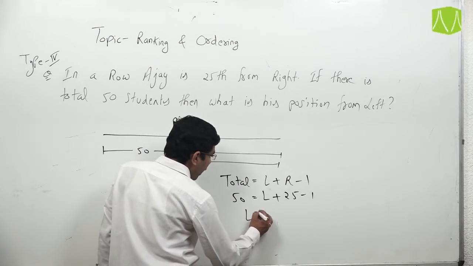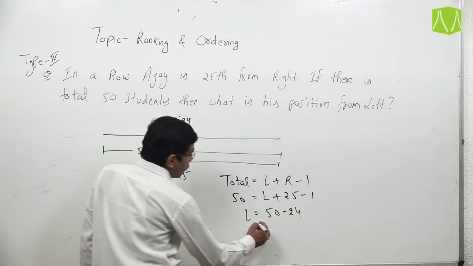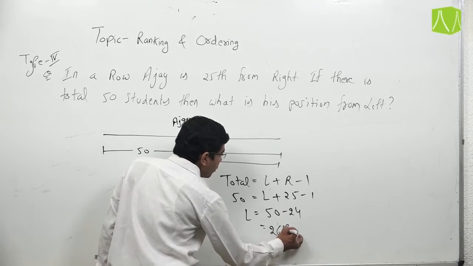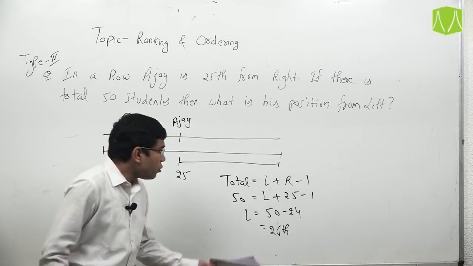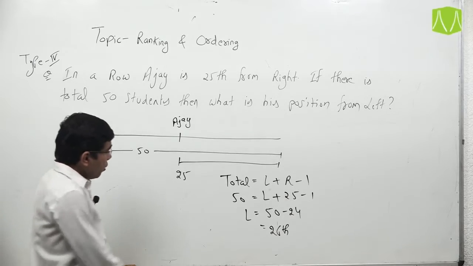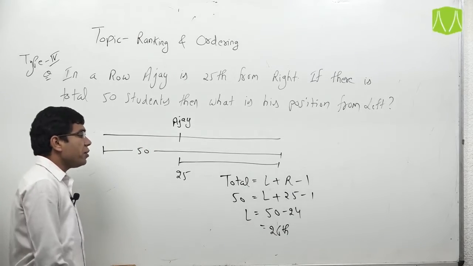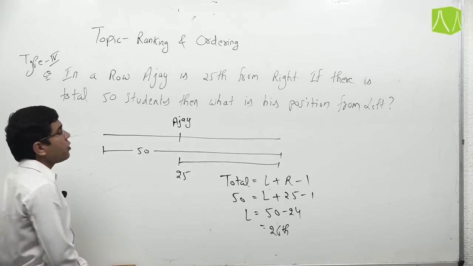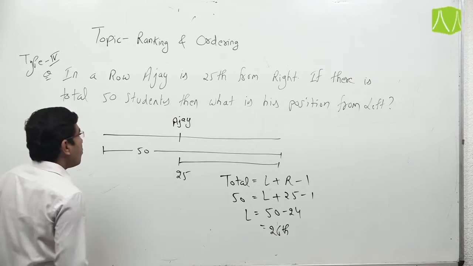Equation is L is equal to 50 minus 24, which is 26. So the position of Ajay from left is 26. For verifying the situation, position from left 26 plus position from right 25, 26 plus 25 is 51, minus 1, total number of students is 50. So this is the next example.